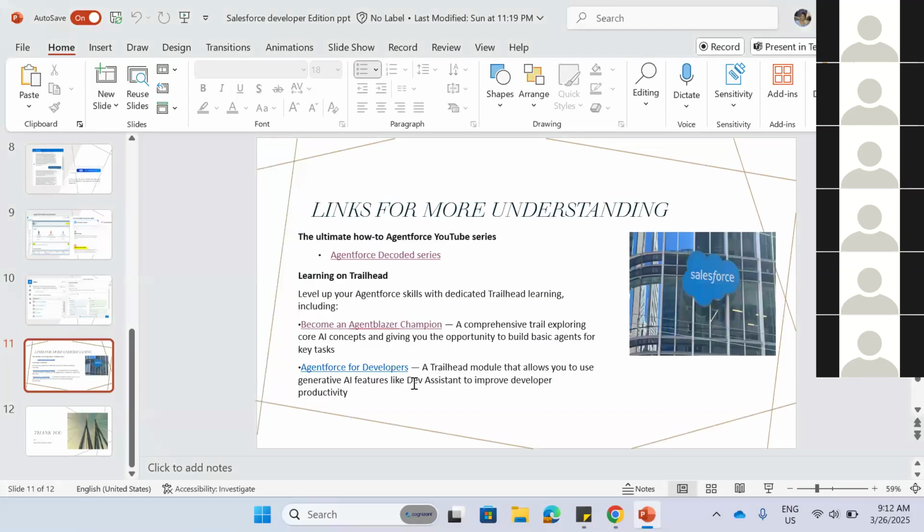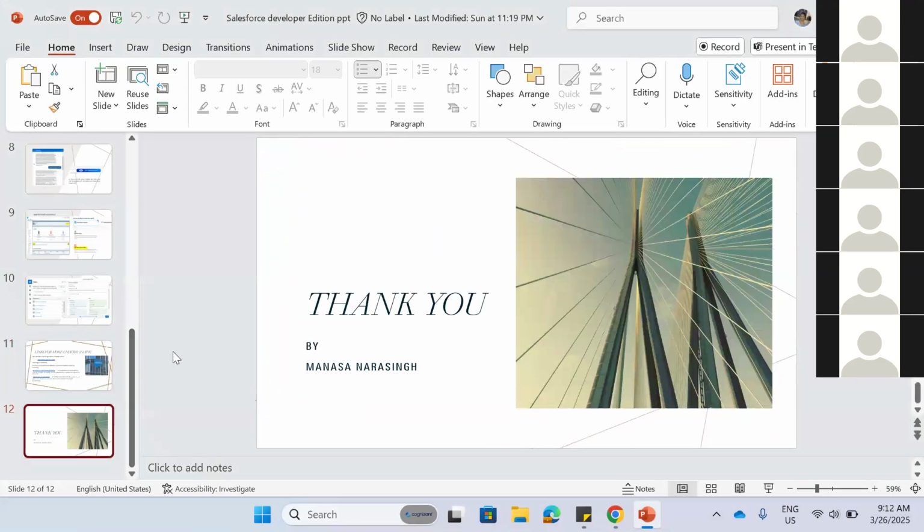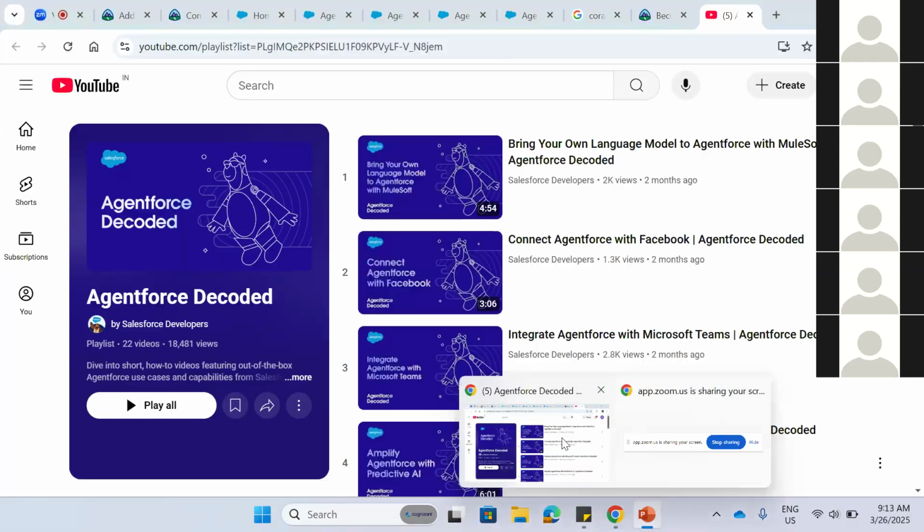Yeah, that's all about the overview of Agentforce. If you have any doubts you can ask. Apart from my knowledge I can explain to you.